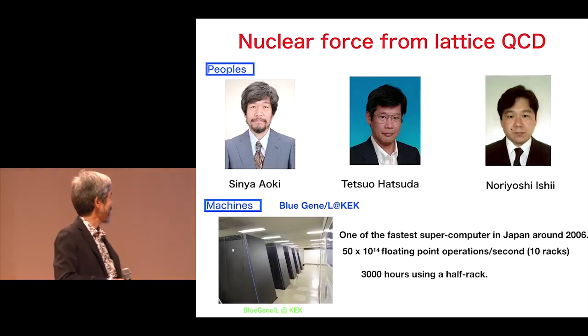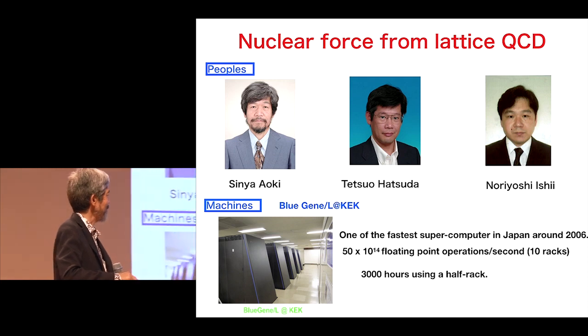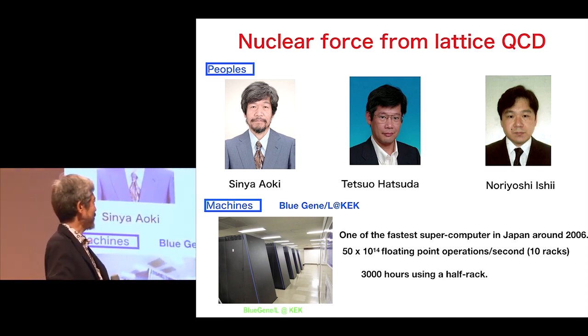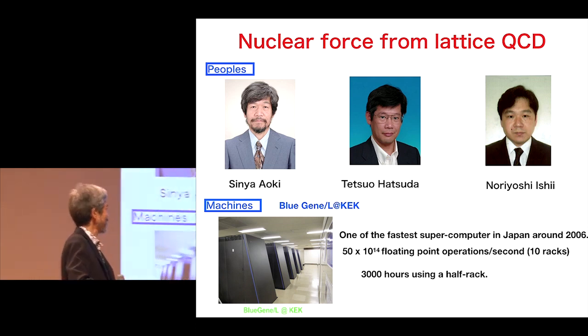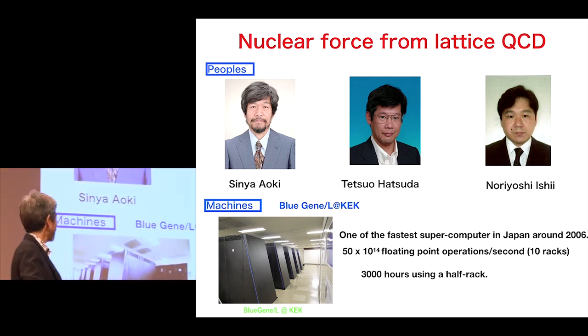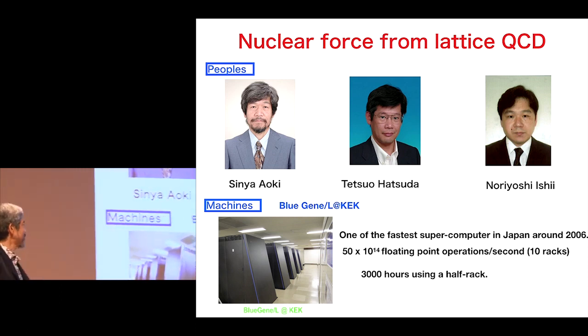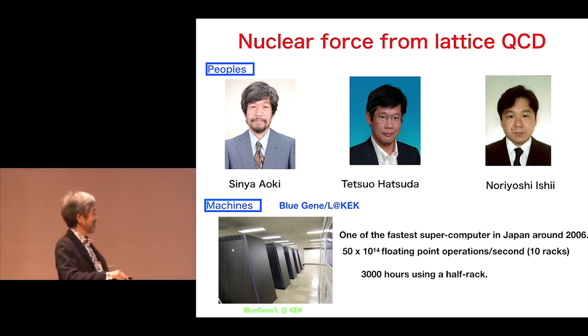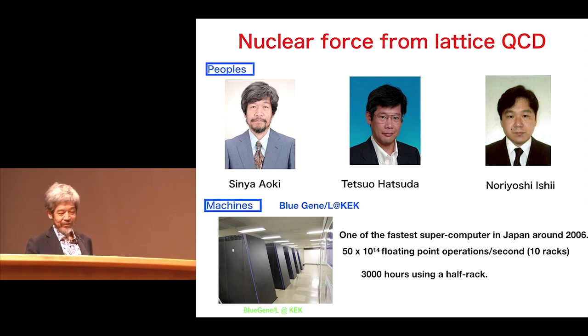These are my collaborators, Hatsuda-san and Ishii-san. We used a supercomputer, so-called Blue Gene/L, which was at KEK. This was one of the fastest supercomputers in Japan around 2006. It performs 50 times 10 to the 12th floating point operations per second using the total system, and it consists of 10 racks. We used half a rack of this machine for about 3,000 hours of calculation to try to calculate the nuclear force.